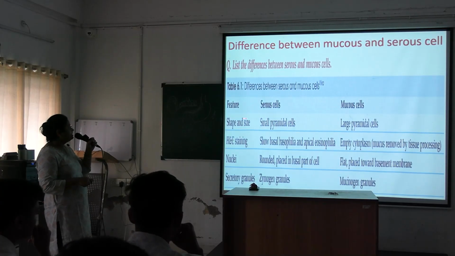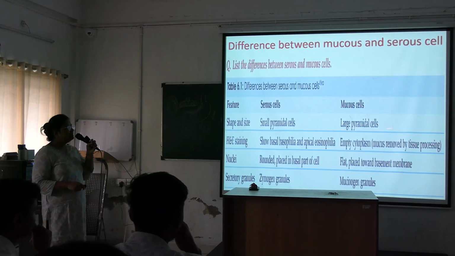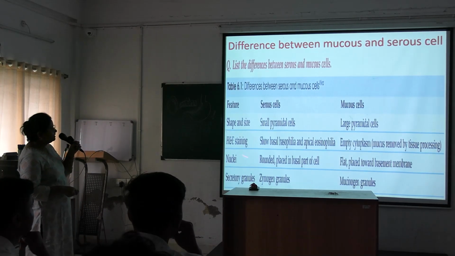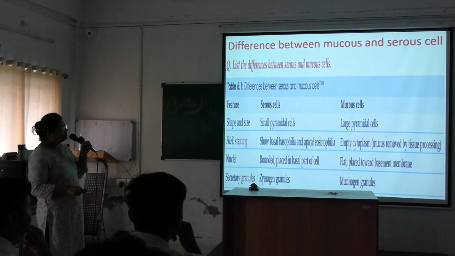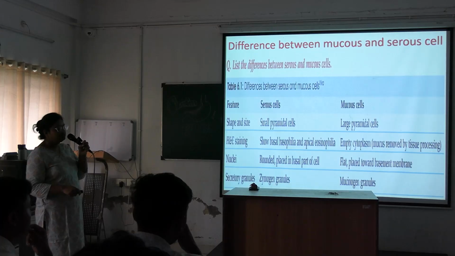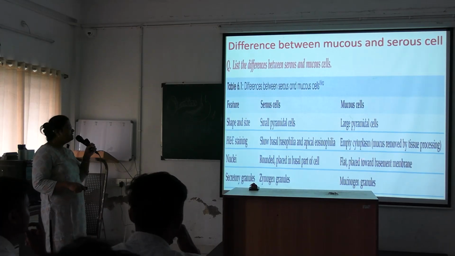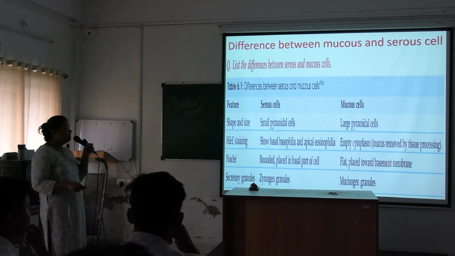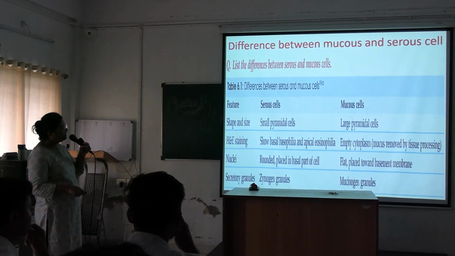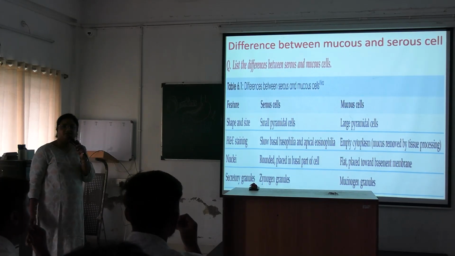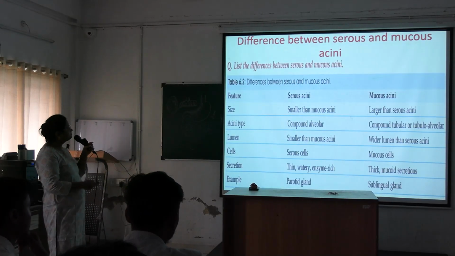So, serous cells shape and size: serous cells are small pyramidal cells, mucus cells are large pyramidal cells. HE staining: serous cells show basal basophilia, apical eosinophilia, and mucus cells have empty cytoplasm. Mucus is removed by tissue processing. Nuclei are rounded and placed in the basal part of the cell; here the nucleus is flat, placed towards the basement membrane. Secretory granules: here are the zymogen granules, here are the mucinogen granules. Okay, so these are the differences between serous cells and mucus cells.